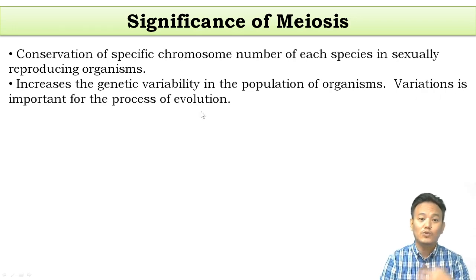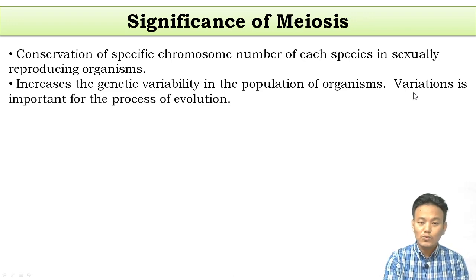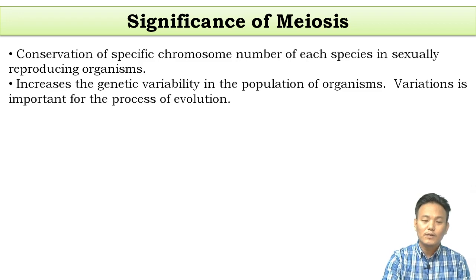So variation is important for the process of evolution to happen. Through the process of evolution, we need variation. For example, if we apply some kind of insecticide to mosquitoes, in the population there is genetic variability, so some individuals will die but some individuals will survive. That means the species will not be wiped out, because there is genetic variability.